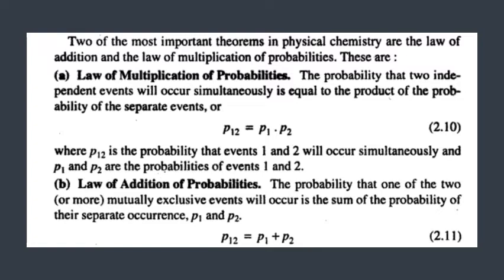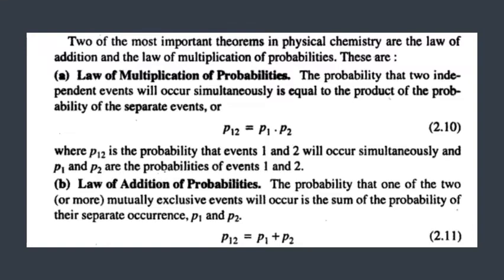After these examples of probability, we come to two of the most important theorems in physical chemistry: the law of addition and the law of multiplication of probabilities. First, the law of multiplication of probabilities, which states that the probability that two independent events will occur simultaneously is equal to the product of the probabilities of the separate events.